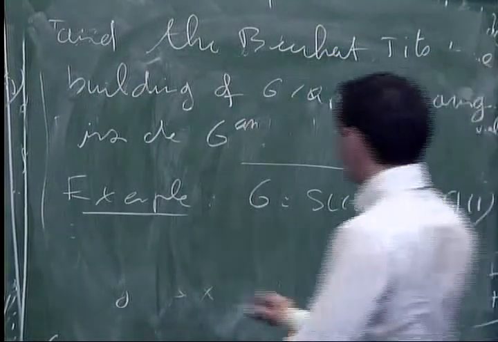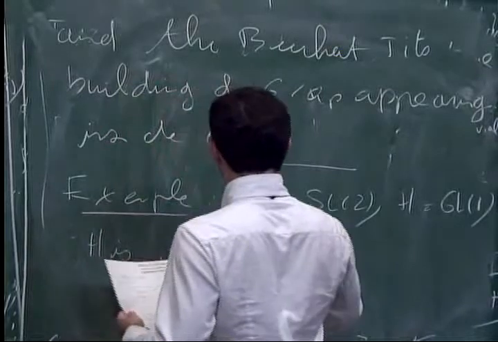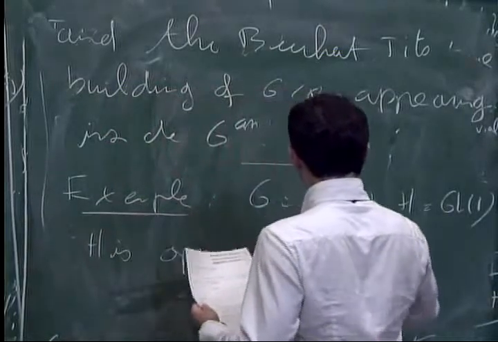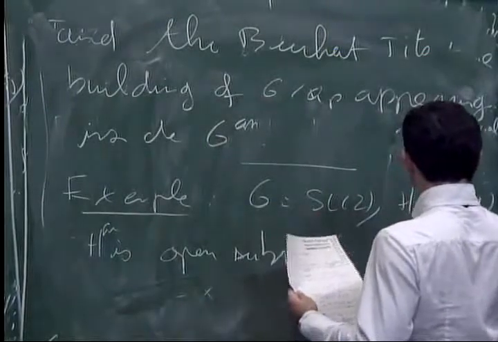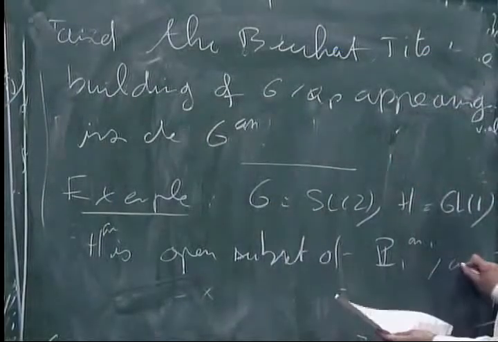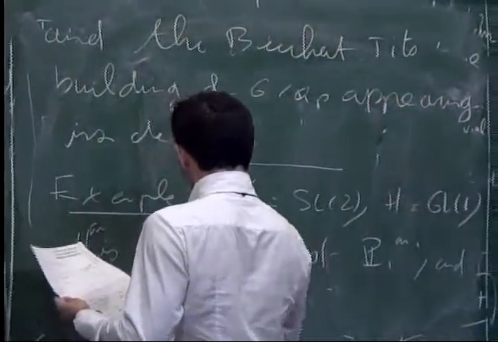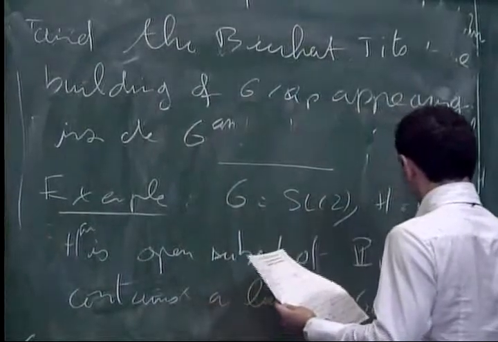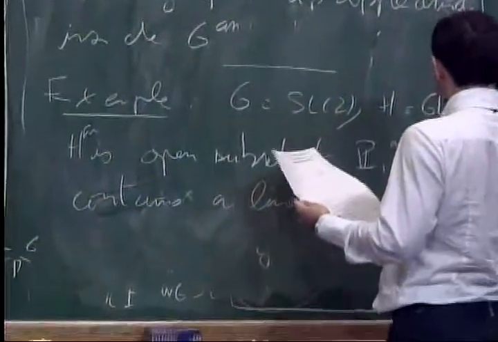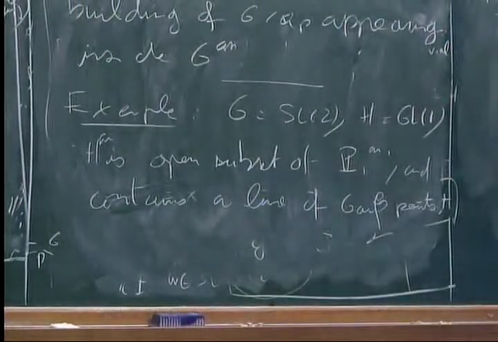So H^an is an open subset of P1 analytic and contains a line of Gauss norms, Gauss points, in the setting of Amaury's course.